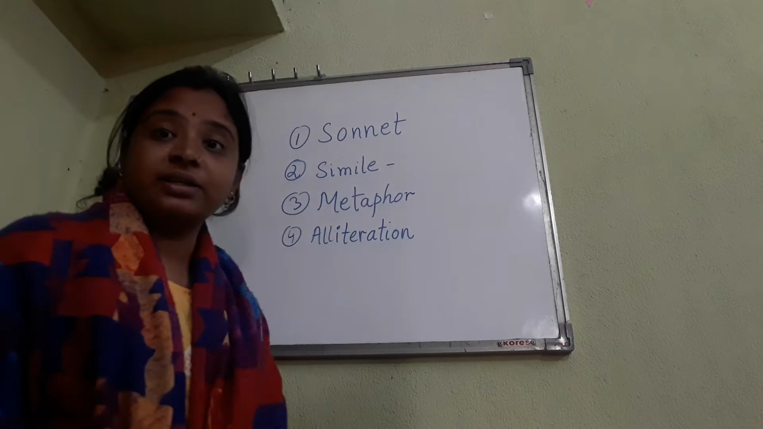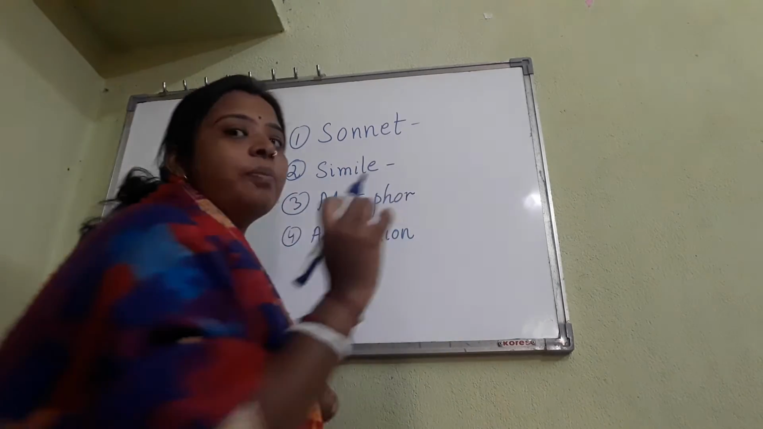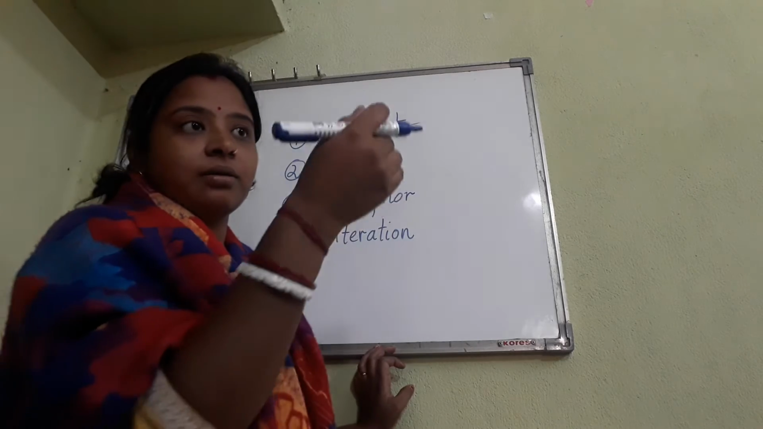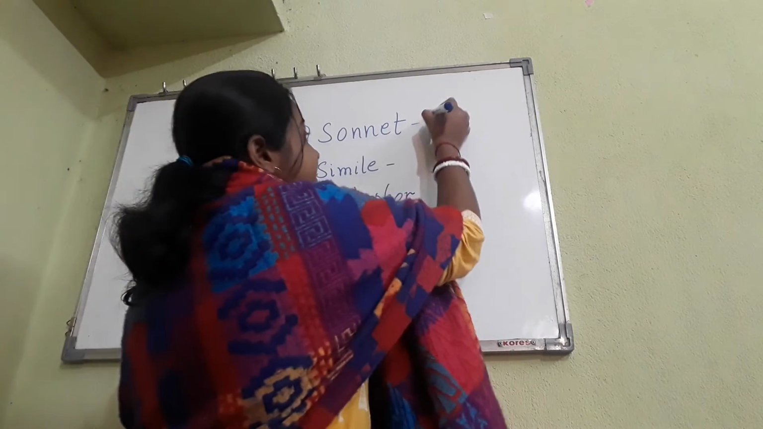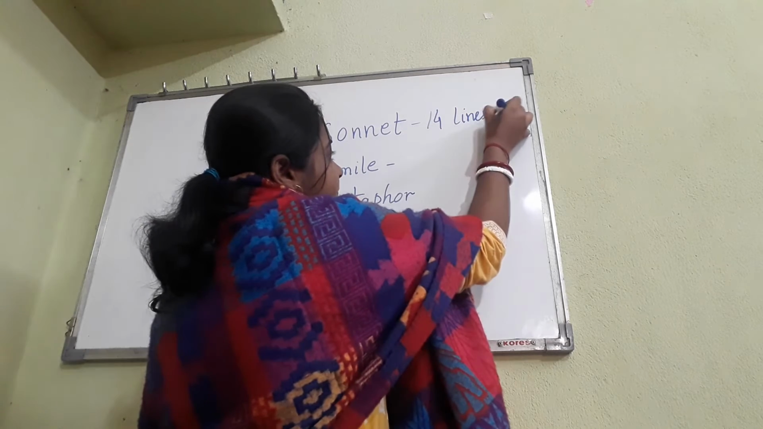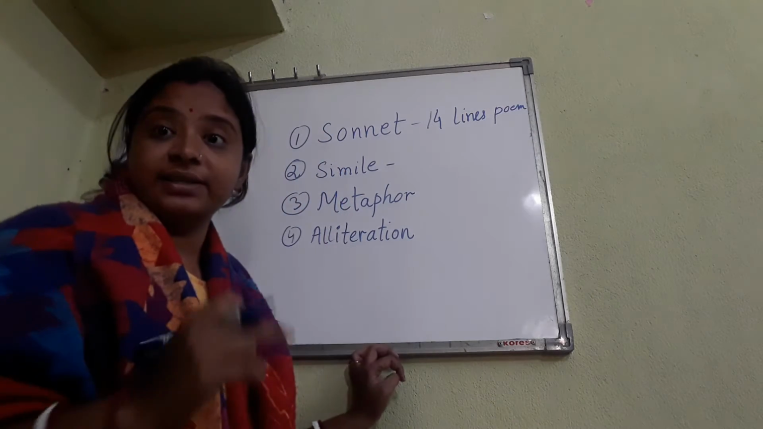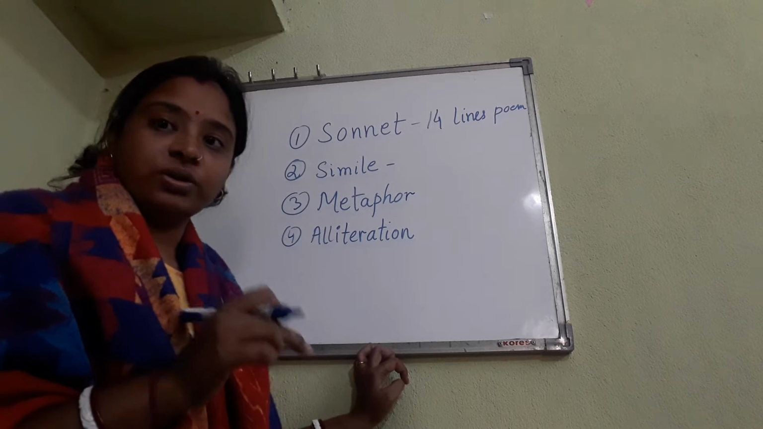First word I have written: sonnet. What is a sonnet? A sonnet is a poem of 14 lines. A poem which consists of 14 lines is called a sonnet. Okay, a 14-line poem. We can call any poem which has 14 lines in total a sonnet.